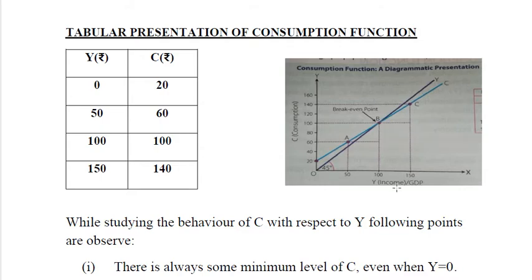This is also called the break even point, where income is equal to consumption. And after this break even point what happens? People start saving because their income increases. After consumption, some part of income is left, which is called their saving.